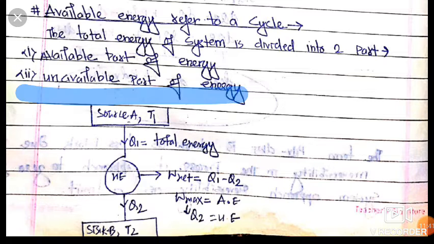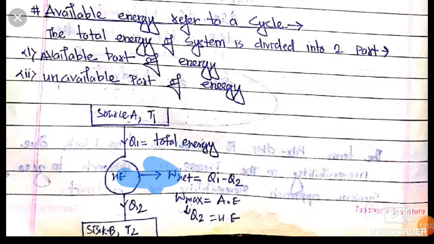So friends, this is source A at temperature T1 and this is sink B at temperature T2. Q1 amount of heat we are taking from our source A. This is the total energy supplied to the heat engine, and Q2 amount of heat must be rejected to our sink, and we get W net is equal to Q1 minus Q2.